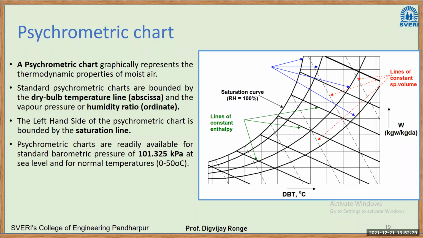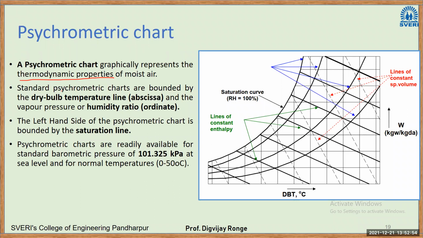Okay. So we'll see one by one. Today we'll stop at this point. In the next lecture, I will explain how to draw the psychrometric chart. The psychrometric chart graphically represents the thermodynamic properties of moist air. Thermodynamic properties mean whatever we have seen up to this point: temperature, relative humidity, specific volume, DBT, WBT, DPT, etc.